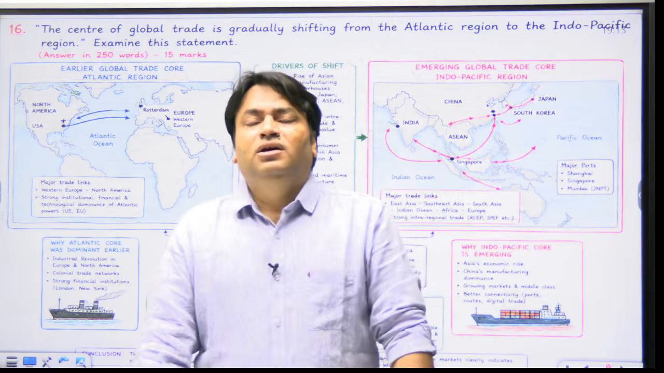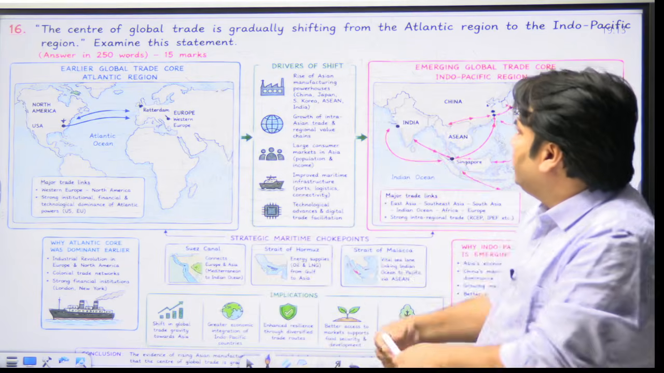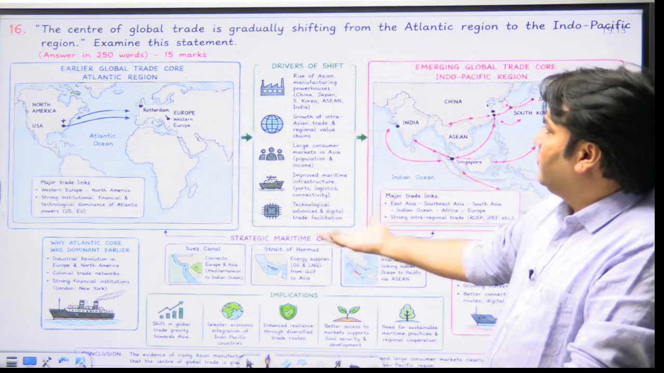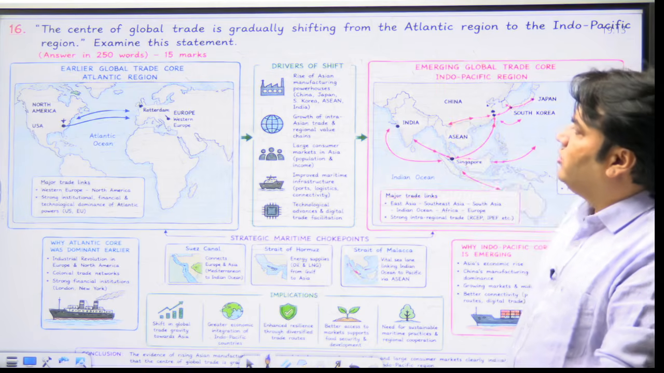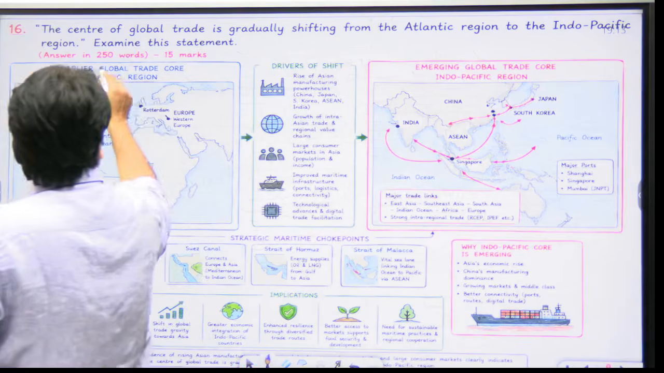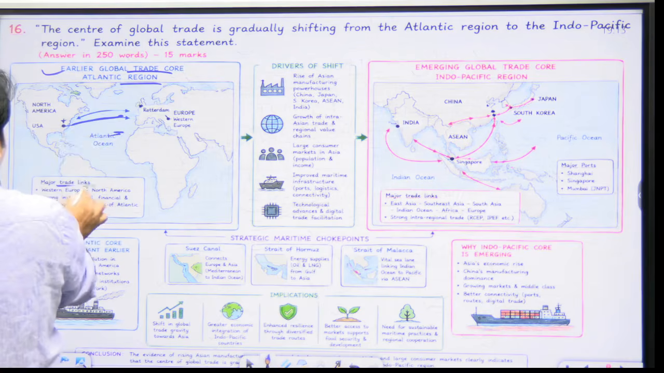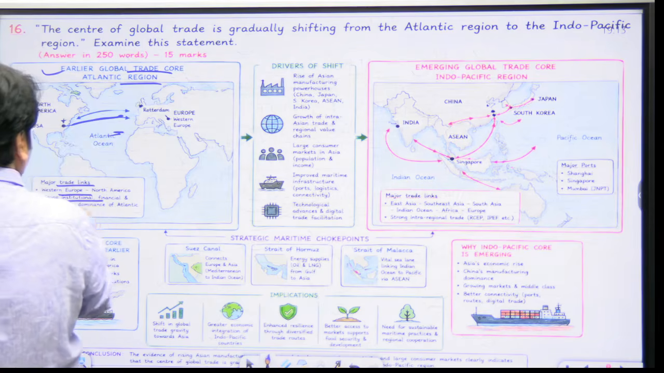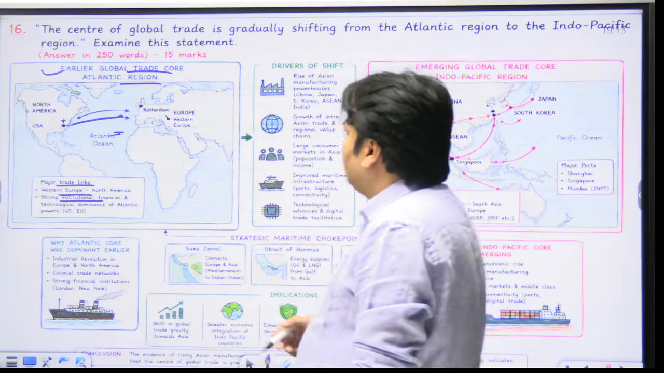This is the answer. But there is another format where you can use keywords and write the answer of this question. For example, this is a question: the center of global trade is gradually shifting from Atlantic to Indo-Pacific. So you will draw a simple sketch explaining earlier global trade that was centered on the core Atlantic region. Major trade links: Western Europe, and a strong institutional, financial, technological dominance of Atlantic powers like the US and European Union.